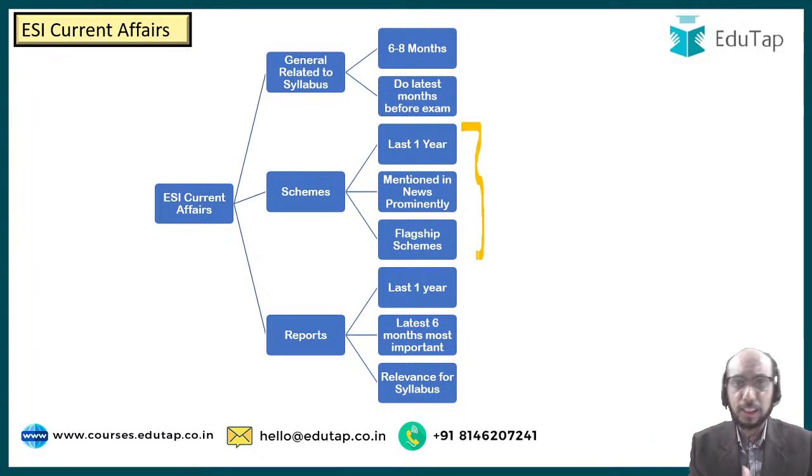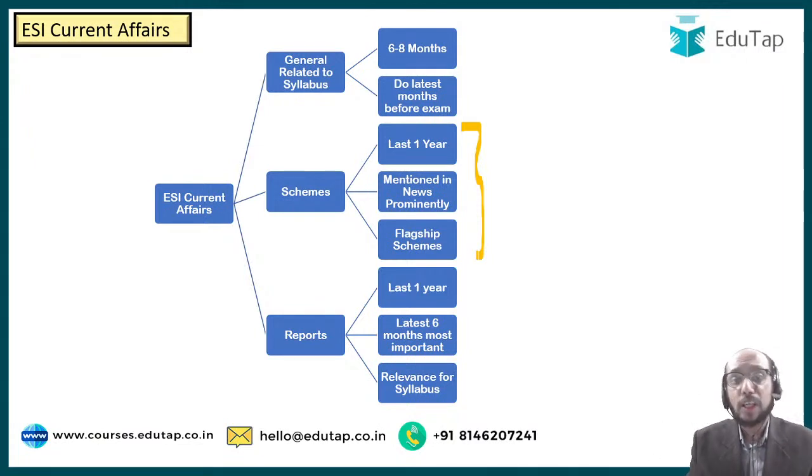Look at the features of the scheme. Look at what the scheme is trying to do, so that if they give you a paragraph and they ask you to identify the scheme, you can identify the scheme. So whenever you are studying a scheme, your single-minded focus should be to capture 7, 8 objective points clearly regarding that scheme, and you should revise those 7, 8 points consistently. So let us say that you have read 100 schemes, and you have captured 700 to 800 data points. It is not difficult at all to revise those 700, 800 data points and it will probably take a week's time, and all those schemes will be completely on your fingertips, such that when the question comes in the examination, you are thoroughly prepared to answer that question.